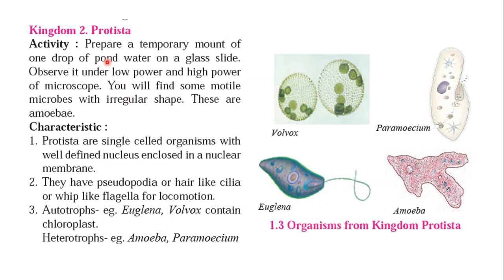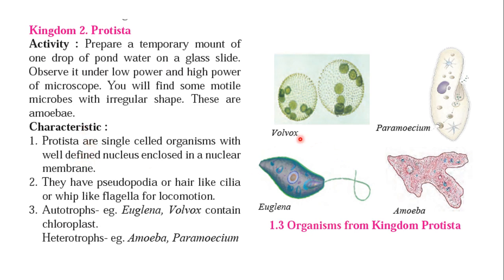Now see the second kingdom, Protista. To do one activity, prepare a temporary mount of a drop of pond water on a glass slide. Observe it under low power and high power of the microscope. You will find some motile microbes, meaning they show some kind of movement. Motile means microbes with irregular shape. These are the amoebas. Now see the characteristics.